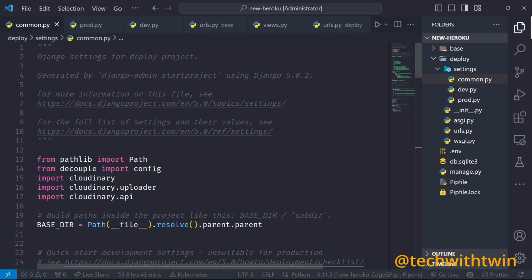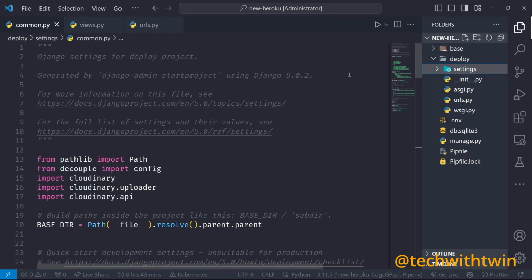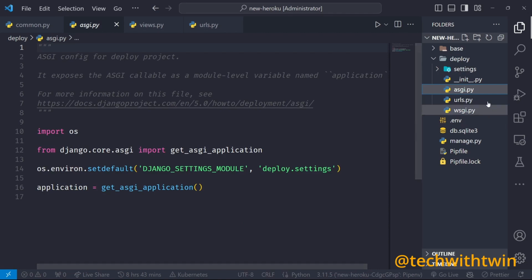Yeah, we have a problem because our application is looking for the settings in the deploy settings.py file, but we have just changed that. To prevent that error, we need to go to the ASGI file, the WSGI file, and the manage.py file and change one section. You can see it is trying to read this environment variable, and if it doesn't find it, it falls back. This one is trying to read the settings module from the .env. This is what we'll use in production.